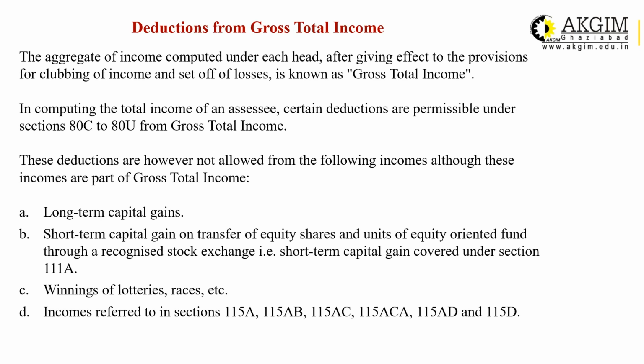Winnings from the lottery, races, or games, puzzle games, etc. Income referred to in section 115A, 115AB, 115AC, 115ACA, 115AD, and 115D. That means if you are earning any income under all these categories, then you cannot claim any deduction under chapter 6A from these incomes.